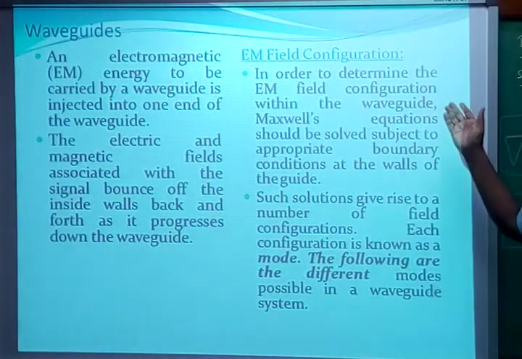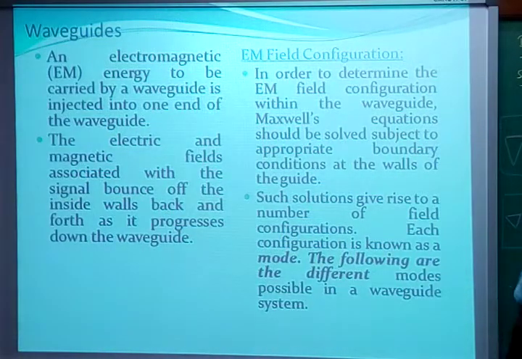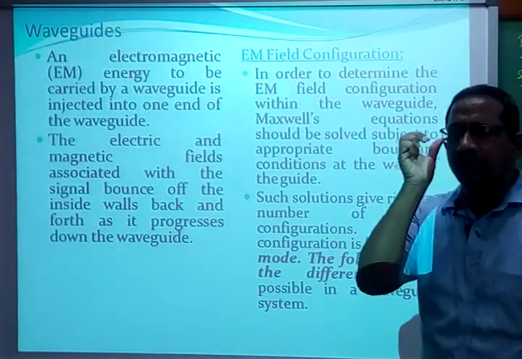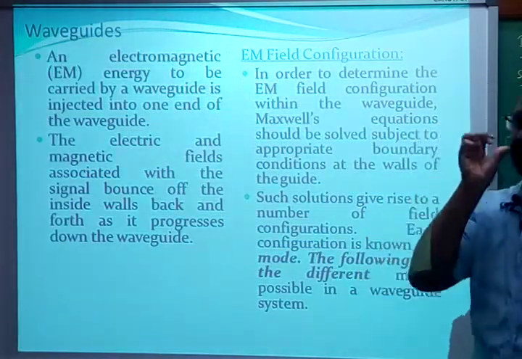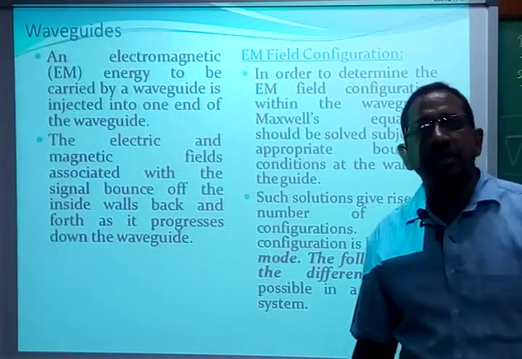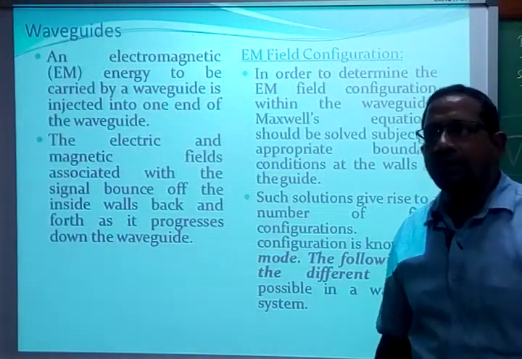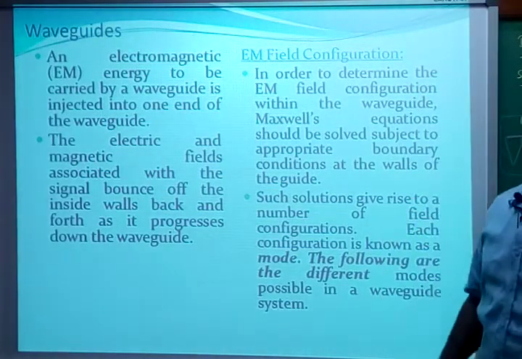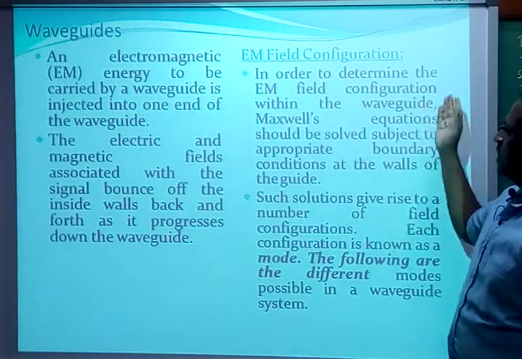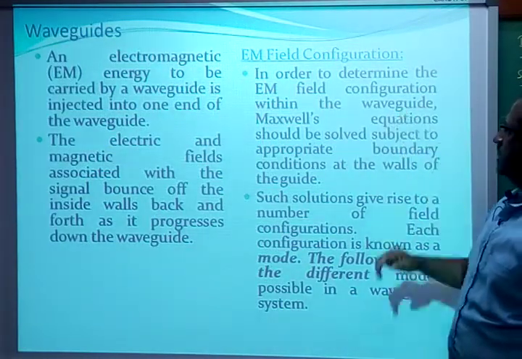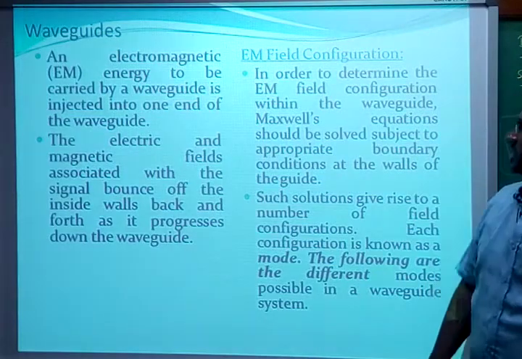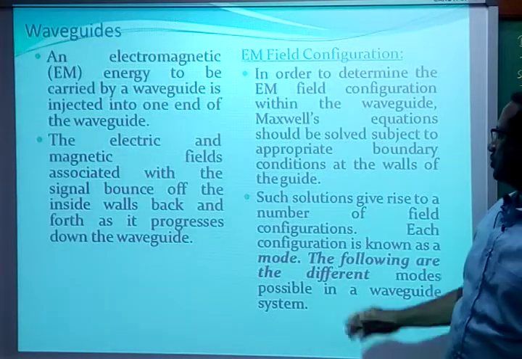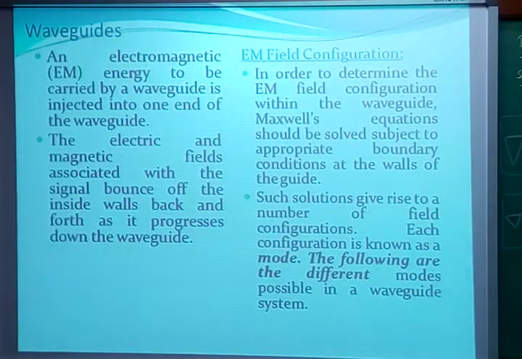Now, why do we use Maxwell's equations? Maxwell's equations are used to find out the mode of propagation, the mode of configuration that you are using in the waveguide. In order to determine the EM field configuration within the waveguide, Maxwell's equations should be solved subject to appropriate boundary conditions at the walls of the waveguide.